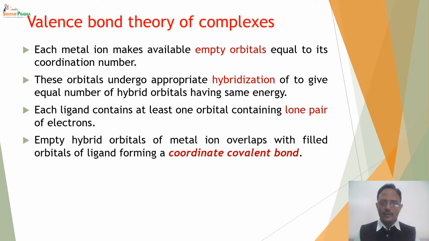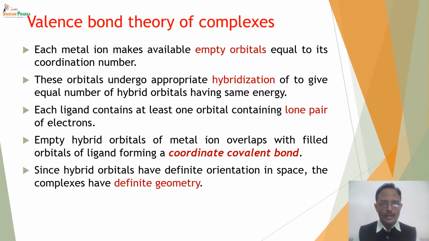Then the empty hybrid orbital of the metal ion overlaps with the filled orbital of the ligand to form a special type of bond which is called a coordinate covalent bond. Coordinate, because in this case the metal orbital is empty and the ligand orbital is completely filled. It is covalent because it is formed by overlapping of orbitals. That's why the term coordinate covalent bond was introduced by valence bond theory. And since hybrid orbitals have definite orientation in space, the complexes are found to have a definite geometry.